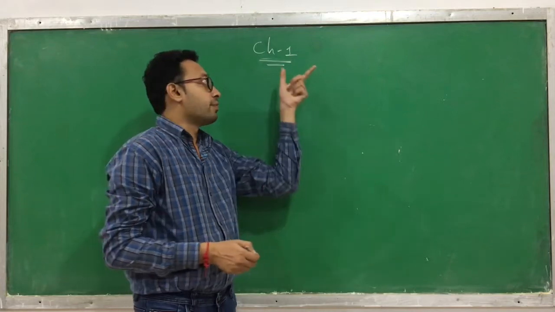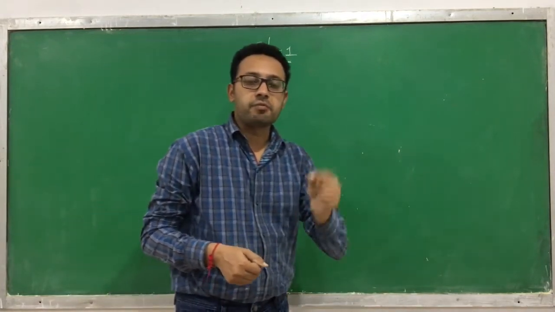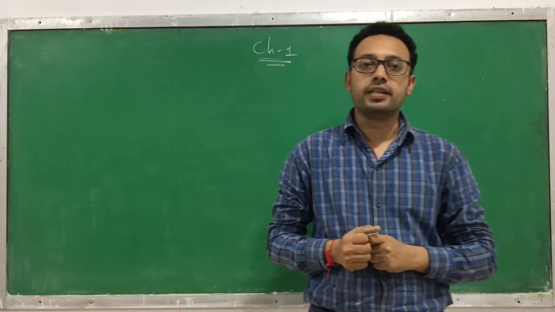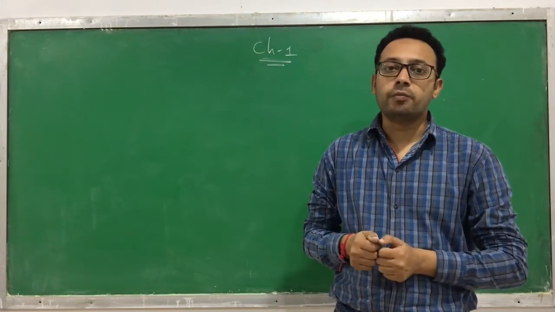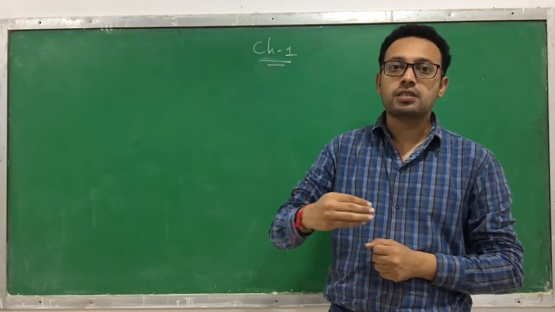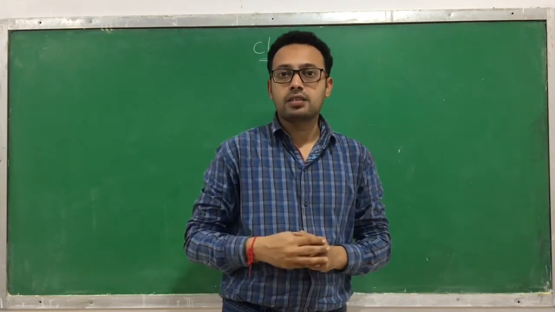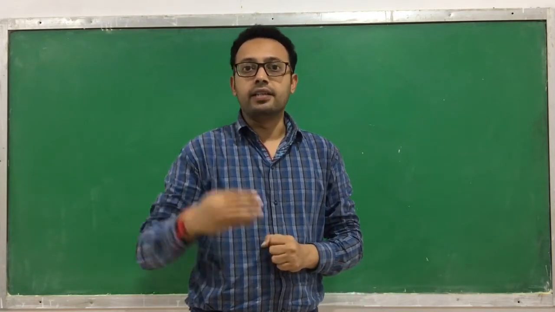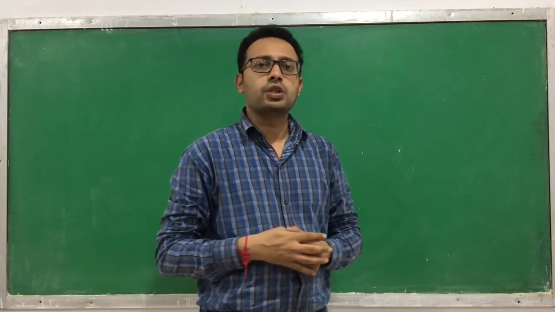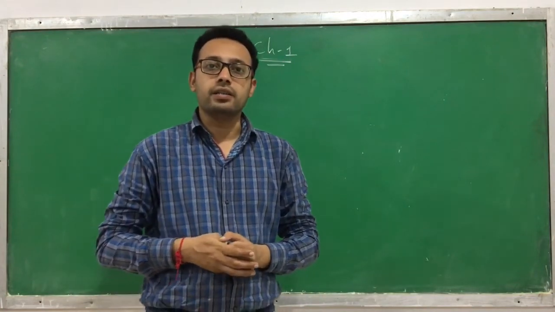We have started with chapter number 1, the living world. In the previous session, we discussed the different kinds of taxonomical categories like species, genus, family, order, class, phylum, kingdom, etc. These are the different taxonomical categories we have discussed, and this is a kind of taxonomical hierarchy.